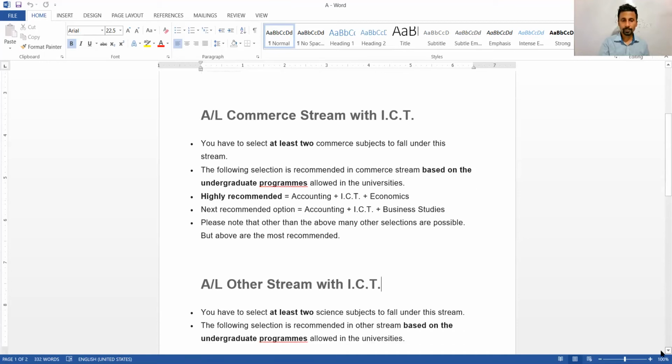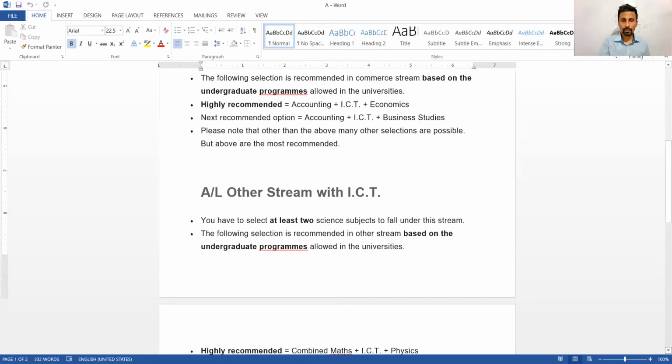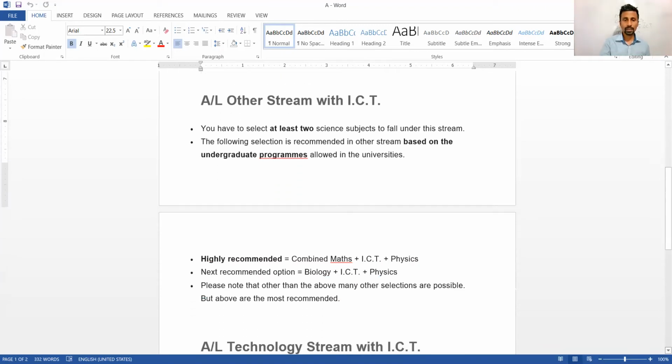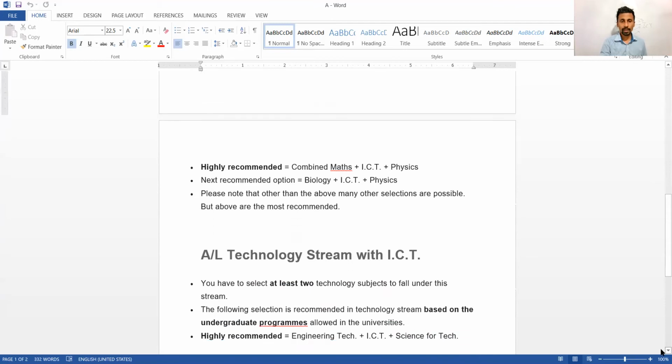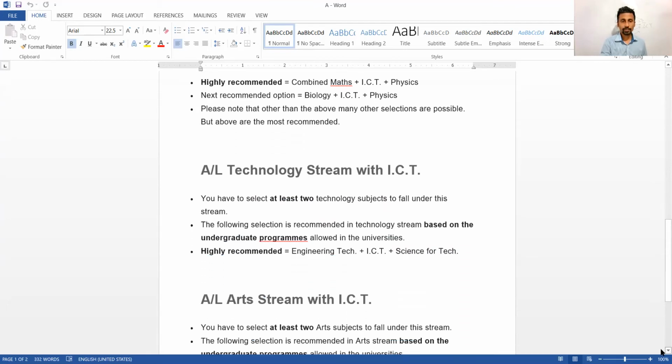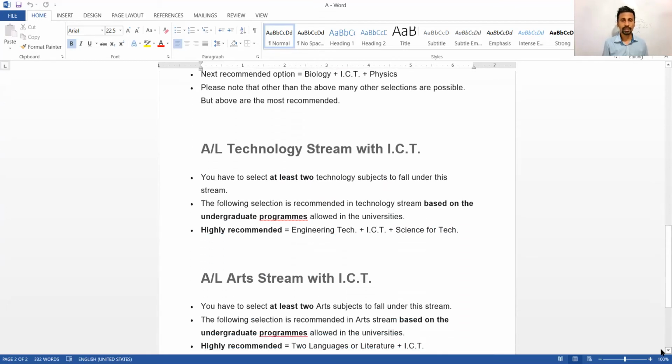If you are in the maths stream, you can have combined maths, ICT and physics. You can even have biology, physics and ICT. If you take the tech stream, you can have engineering technology or biotechnology, both are there, and ICT and Science for Technology, that is SFT.